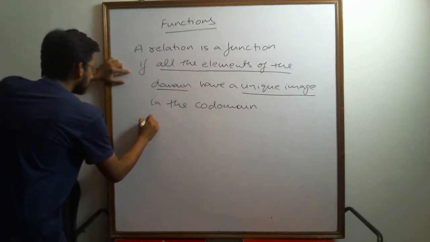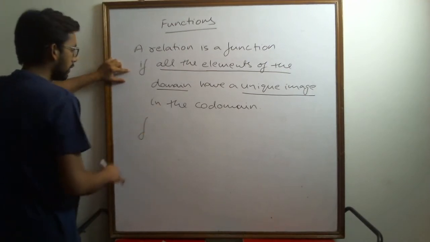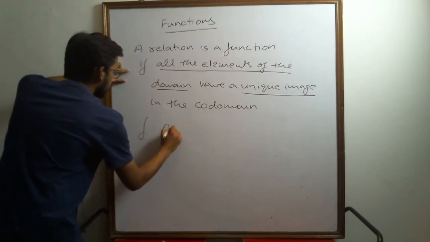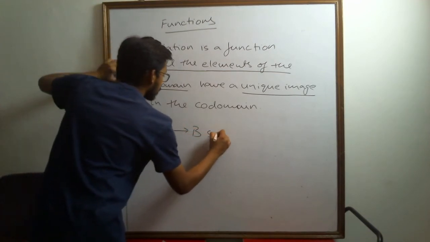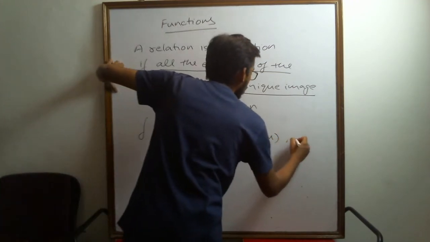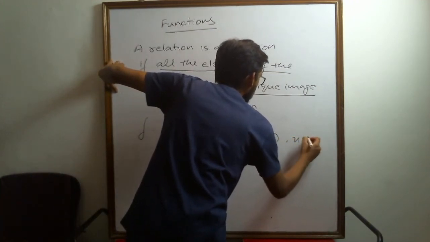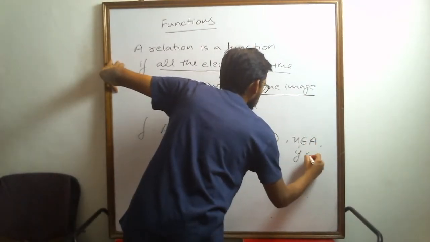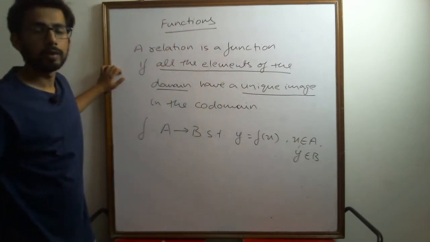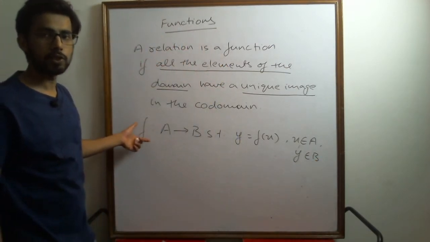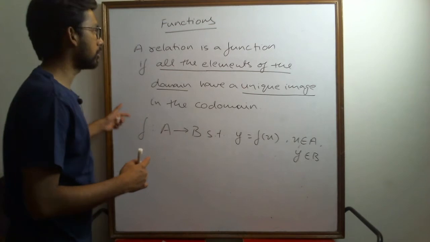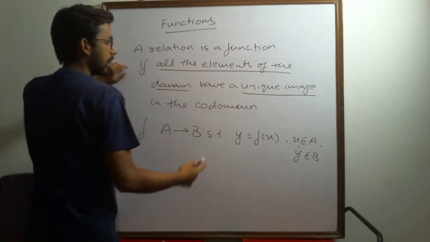How do we write it? I define, say, I'm defining a relation f from set A to set B such that y is equal to f of x, where x belongs to the set A and y belongs to the set B. Now this relation is just a relation right now, but for this relation to be a function, these two conditions should be satisfied.